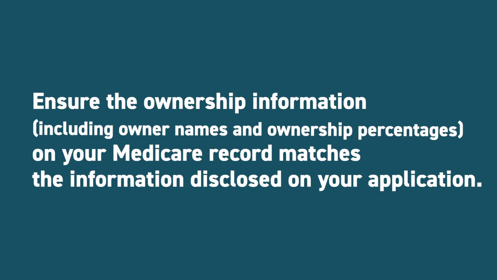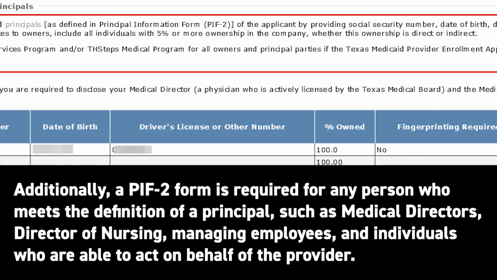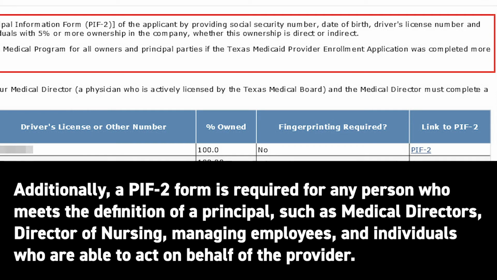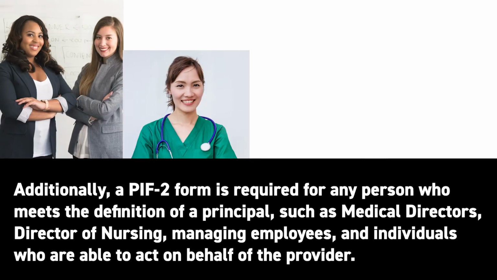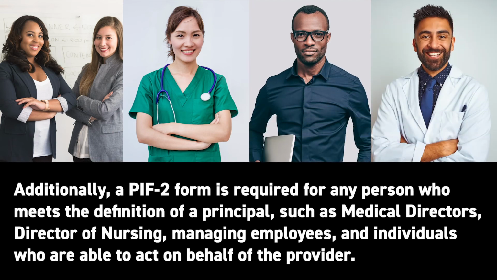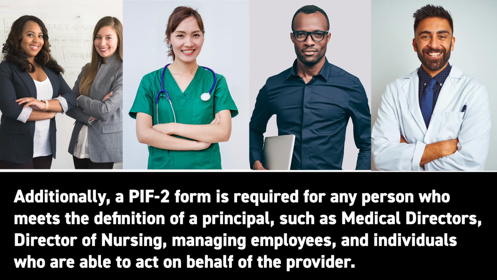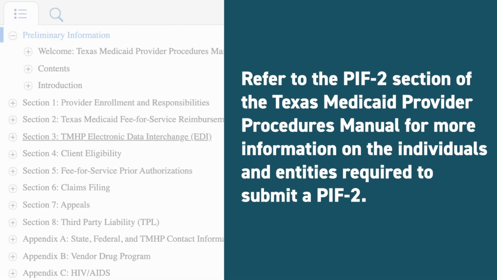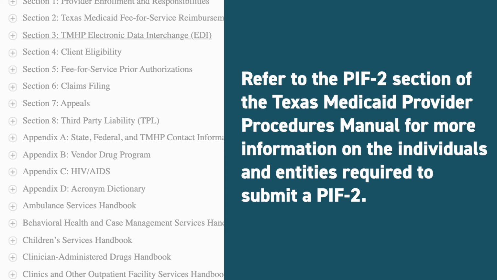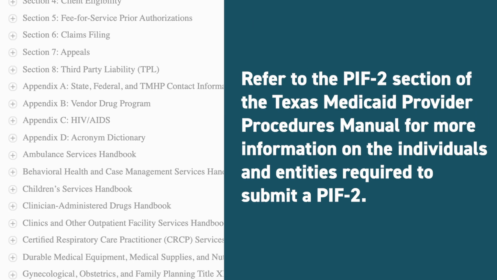Additionally, a PIF-2 form is required for any person who meets the definition of a principal, such as medical directors, director of nursing, managing employees, and individuals who are able to act on behalf of the provider. Refer to the PIF-2 section of the Texas Medicaid Provider Procedures Manual for more information on the individuals and entities required to submit a PIF-2.